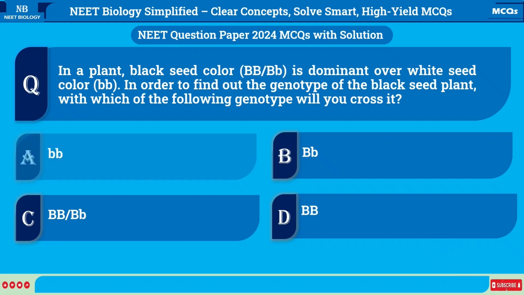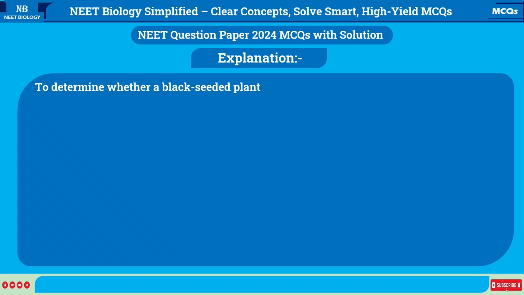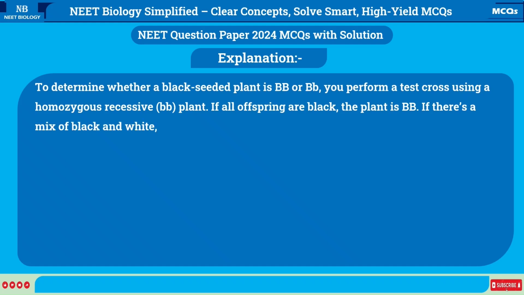Correct answer is A. bb. Explanation. To determine whether a black-seeded plant is BB or Bb, you perform a test cross using a homozygous recessive, bb, plant. If all offspring are black, the plant is BB. If there's a mix of black and white, it's Bb.